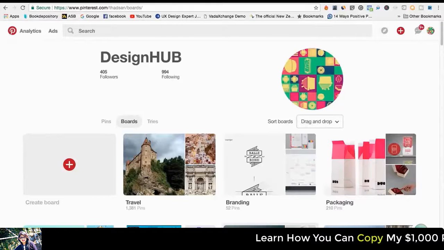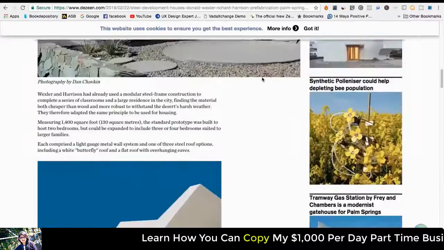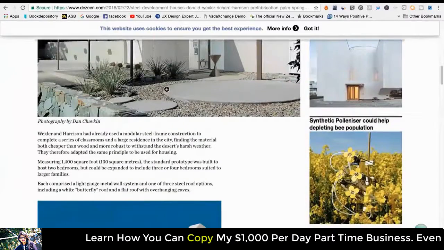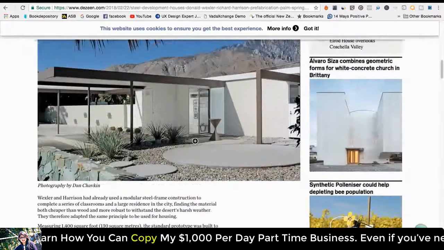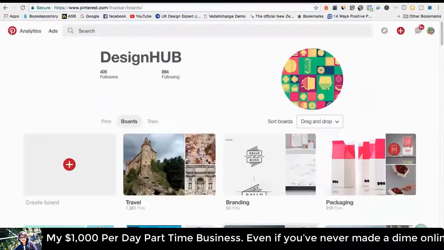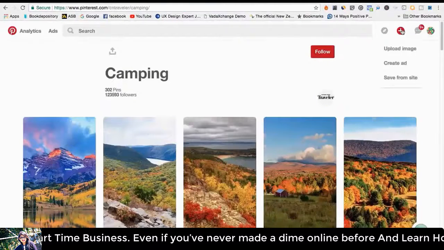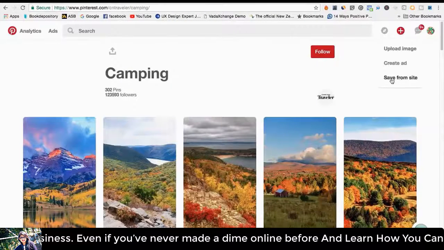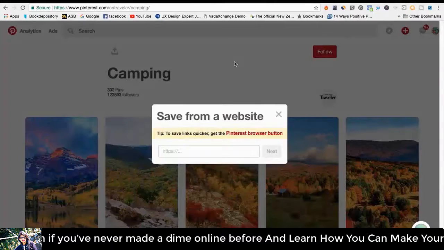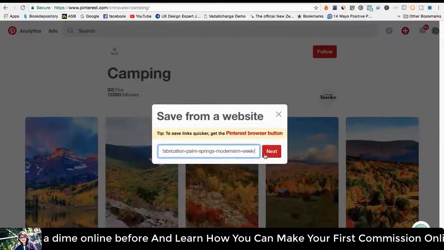So this is a website. This isn't actually my website. This is a website about architecture. And let's just pretend this is my website. So what I want to do is actually promote this page right here. So I'll just copy the link to my website, and I would go in here and just hit this plus button right here. Then I'll come down to save from site. Then what you do is you just click paste the link and hit next.